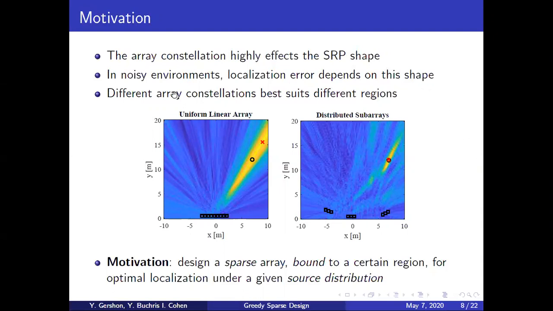As we can see in the figures that we saw earlier, the SRP function is described as the color map. And in the uniform linear array, the region of large values of SRP is much larger than the same region for the distributed subarrays. And so the localization performance for the distributed subarrays is much better. So our motivation is to design a sparse array bound to a certain region for optimal localization performance under a given source location probability distribution function.